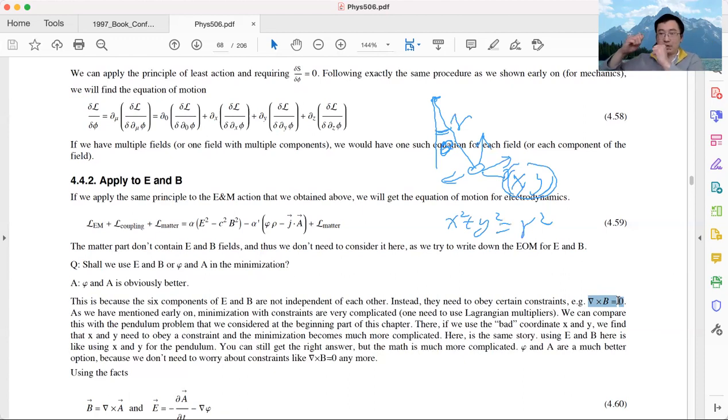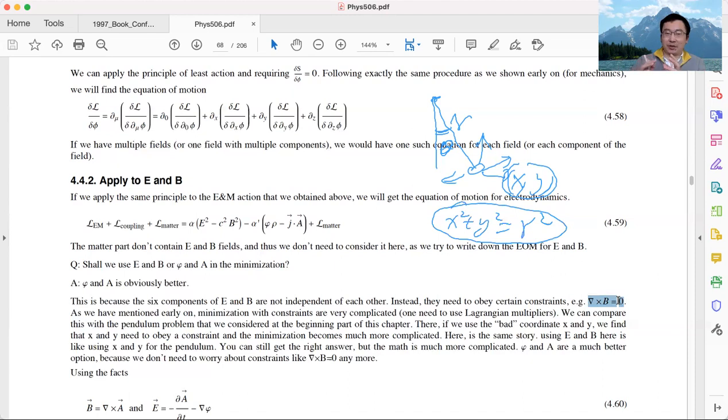Because the distance between this mass point and the origin is always fixed to be r. So this xy coordinate is a bad coordinate because we need to have an additional constraint. And if we want to do the variation principle with this constraint, we need to use Lagrangian multipliers and introduce additional terms in the Lagrangian. That makes the math much more complicated. At the end of the day, we get exactly the same equation of motion, but if there is a constraint in our coordinate choice, the calculation becomes much more complicated.